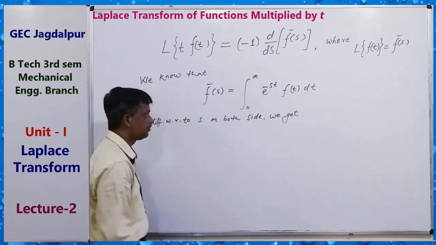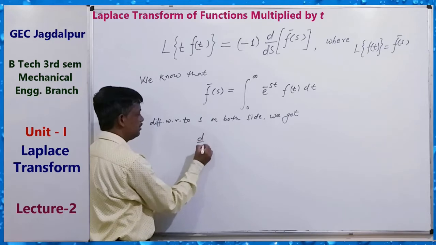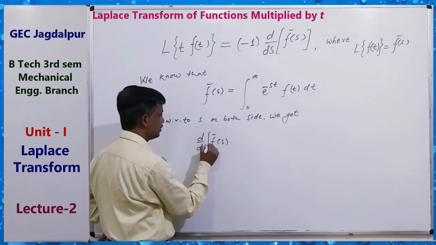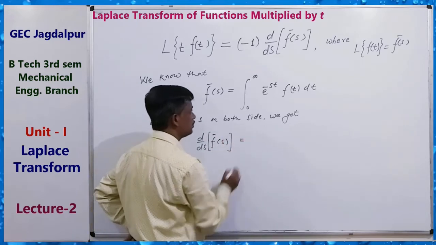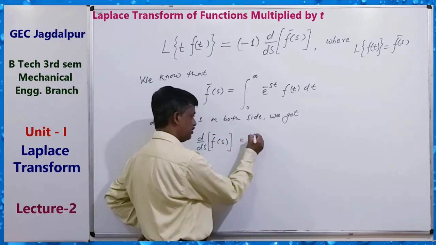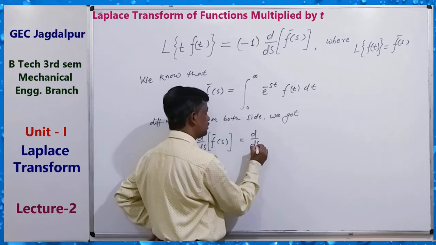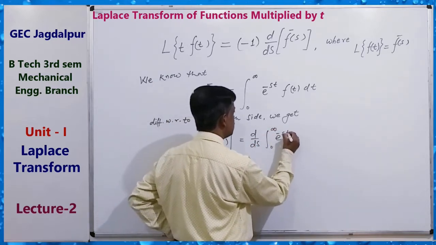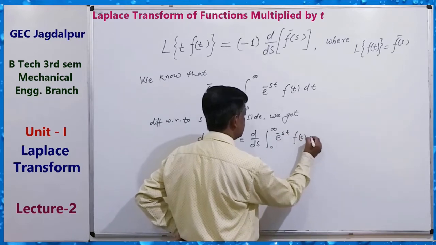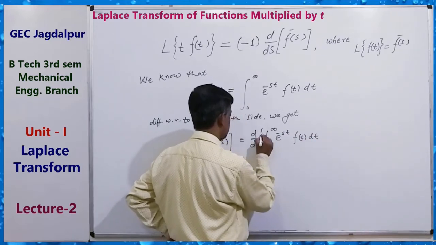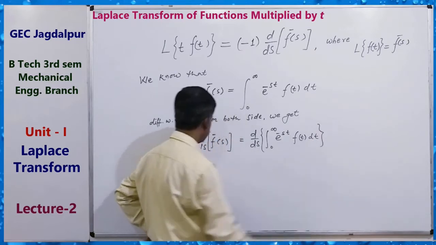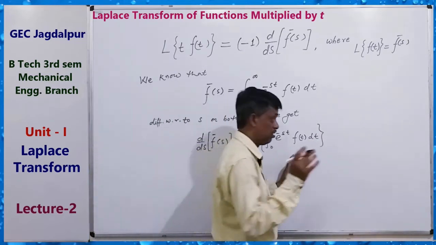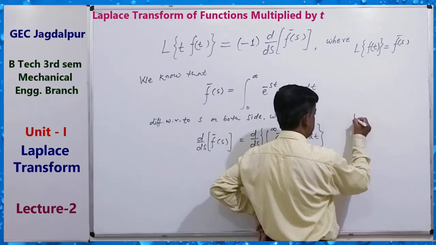We get d by ds of f bar s, which is d by ds of the integral from 0 to infinity of e to the power minus st f(t) dt. Just differentiate on both sides. You know the formula for differentiation under the integral sign.